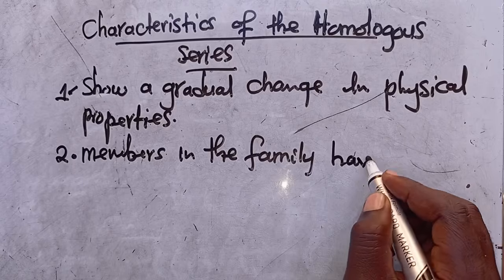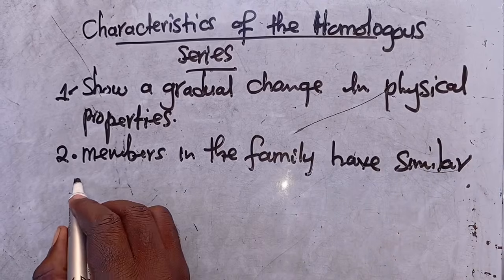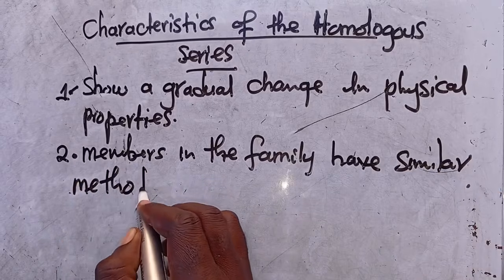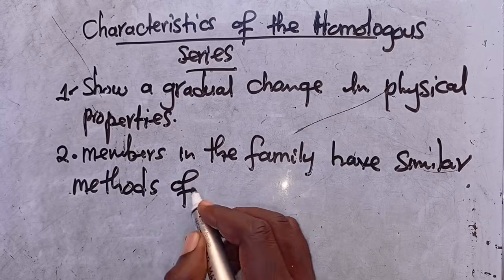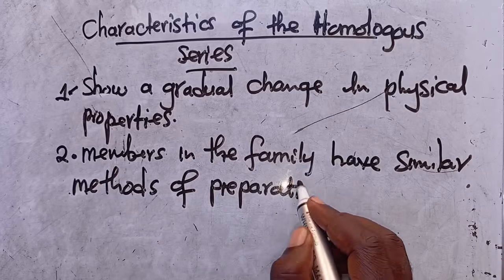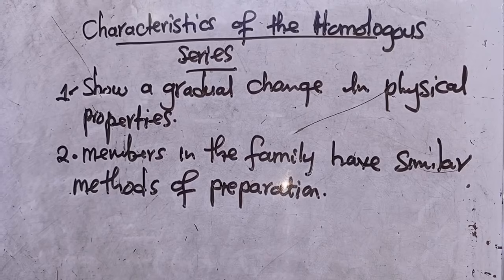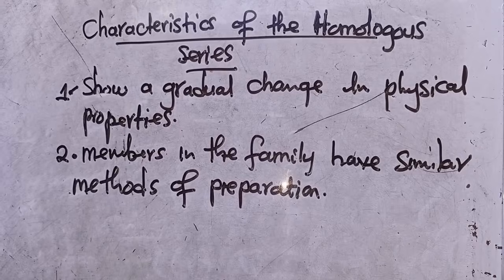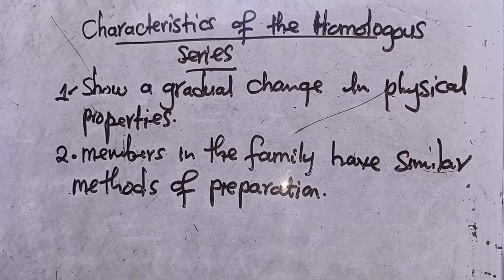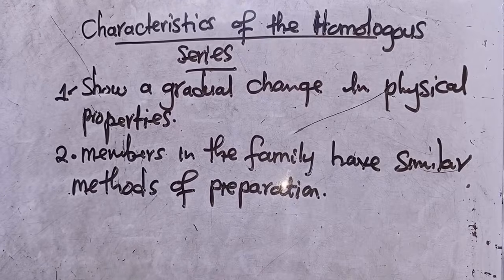You need to get that have similar... They get to have similar what? Similar methods. Similar methods of preparation because they belong to the same family. If you belong to the Zulu family, we are going to know you by the last name. You can be Peter Zulu, Harrison Zulu, Happy Zulu, Beatrice Zulu, Monica Zulu. So we are able to know that, okay, these ones belong to this particular family.